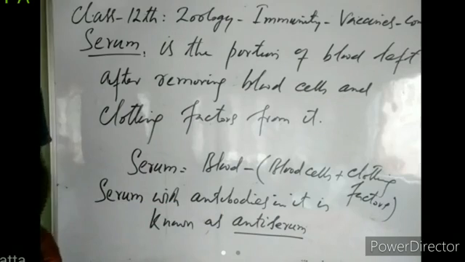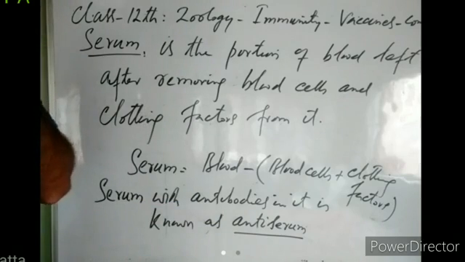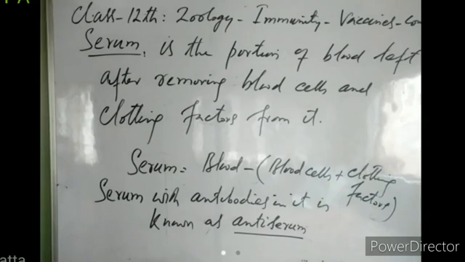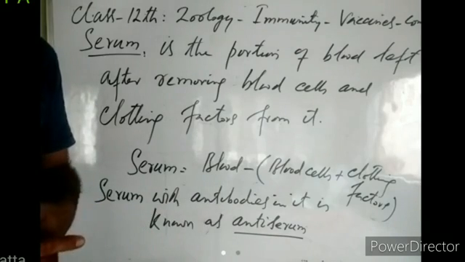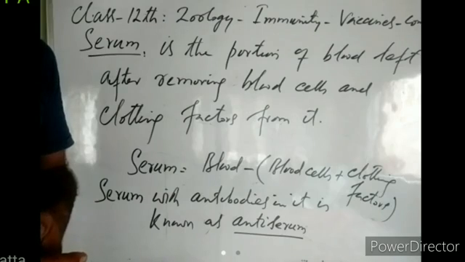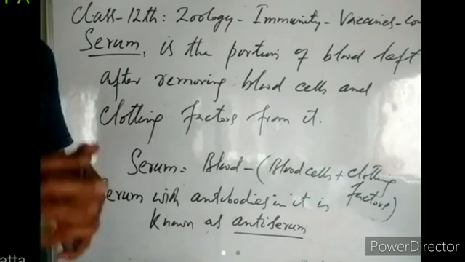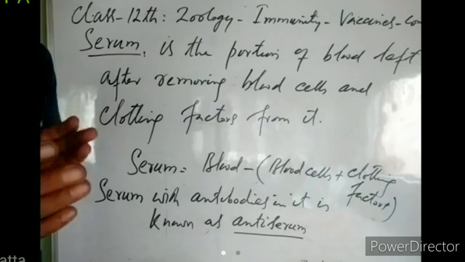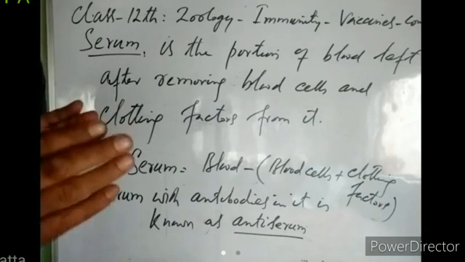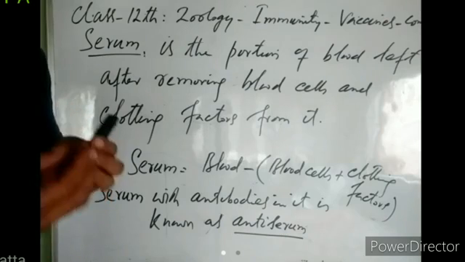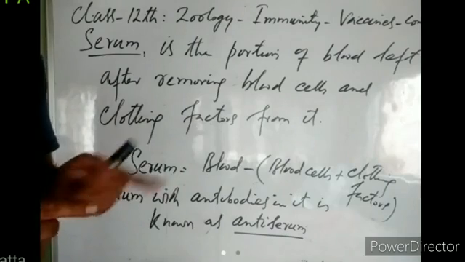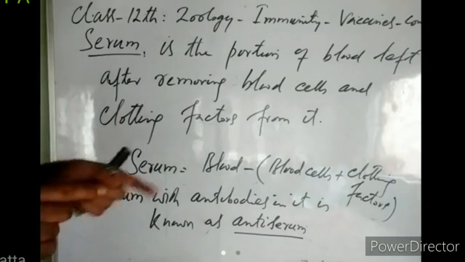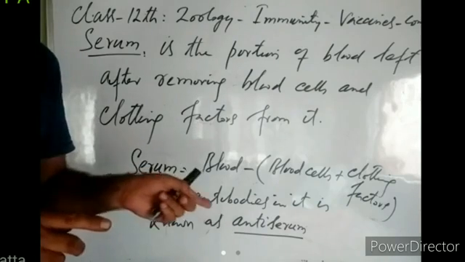And nowadays, we are providing this antiserum to persons who are suffering from COVID-19 infection. We take the blood from a recovered person. We remove all the blood cells from that blood. We remove all the clotting proteins from that blood. Then what remains is known as serum. If that serum has antibodies against the COVID-19 infection, then it will be known as antiserum against COVID-19.